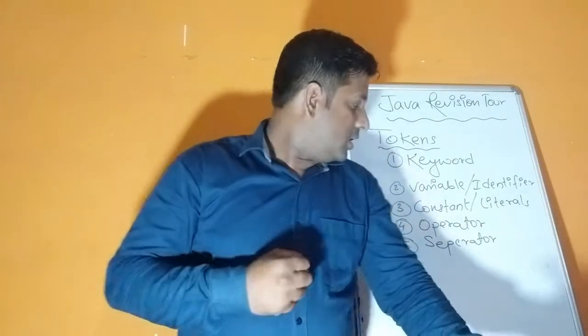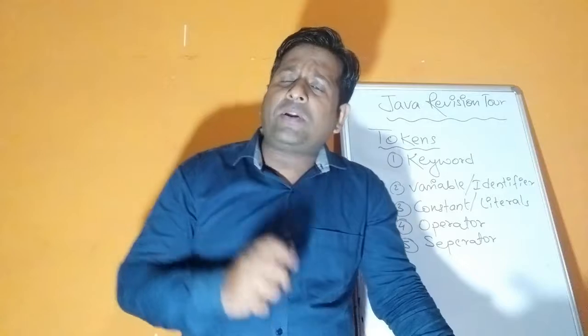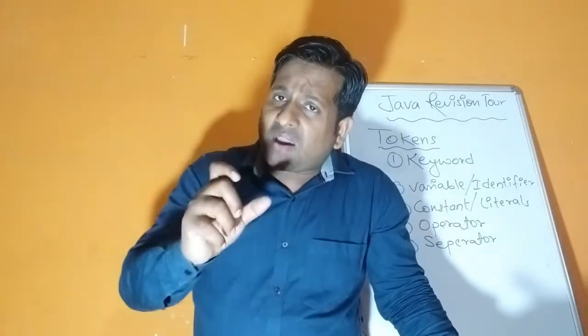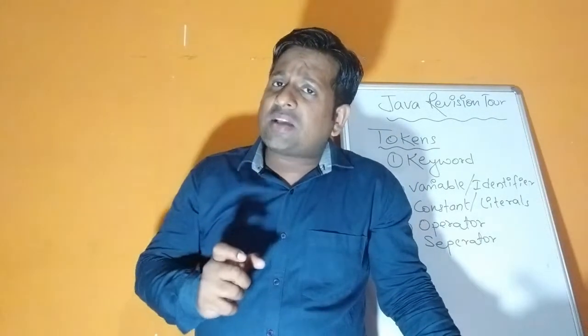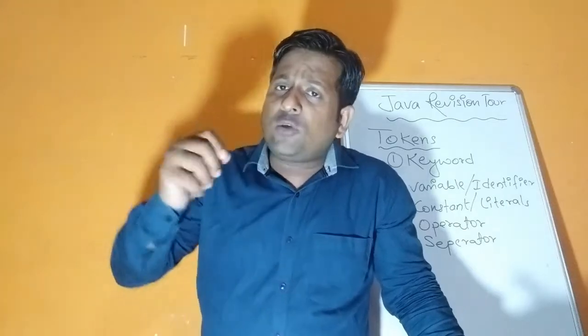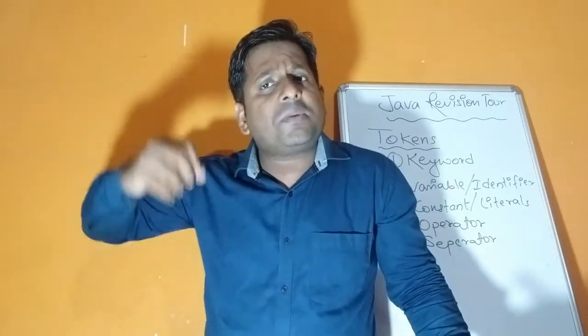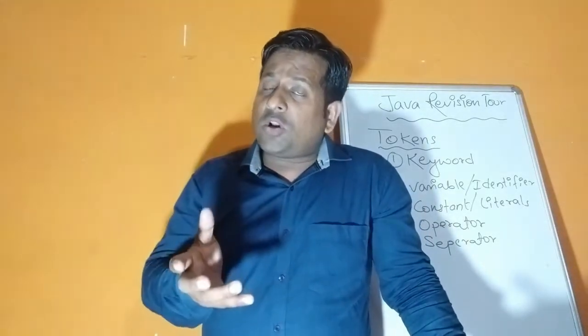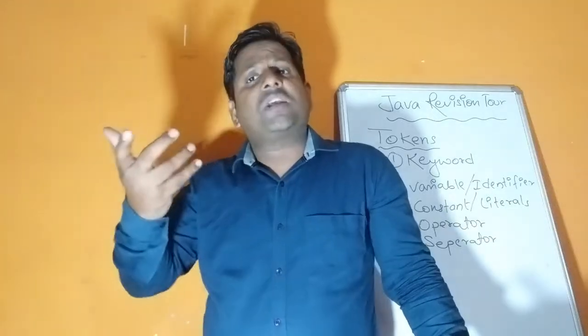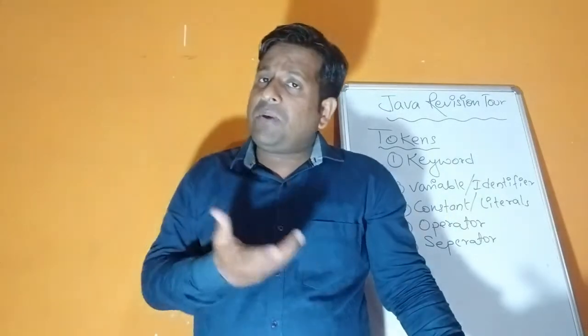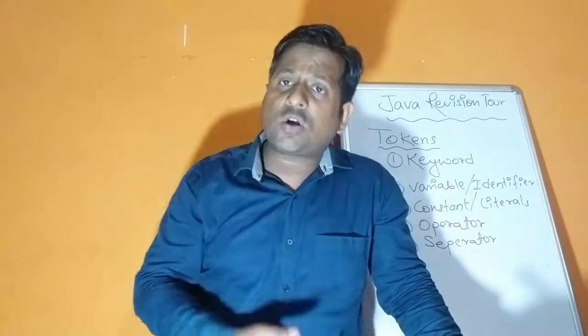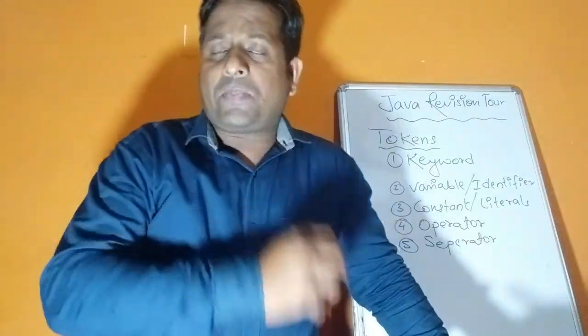Okay, children, the fifth part is separator. Each line is known as a statement. When we use a semicolon, it means that statement is terminated, that work is finished. So semicolon is a separator. We are separating one statement from another statement. It can be a bracket, a comma, a full stop. Anything which separates one statement from another statement is known as a separator.